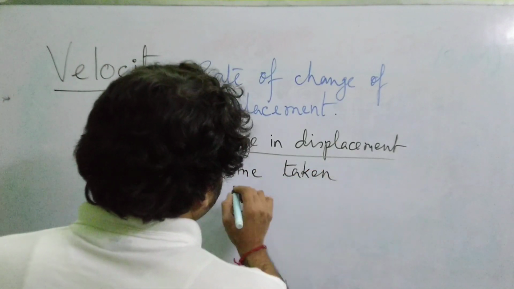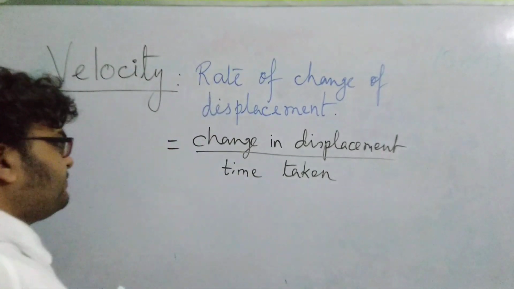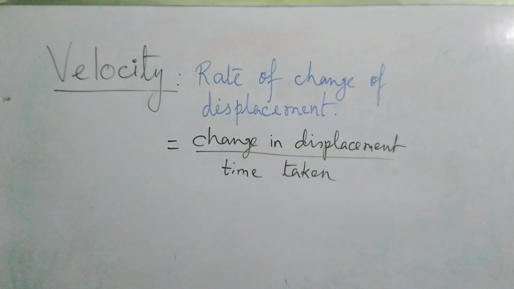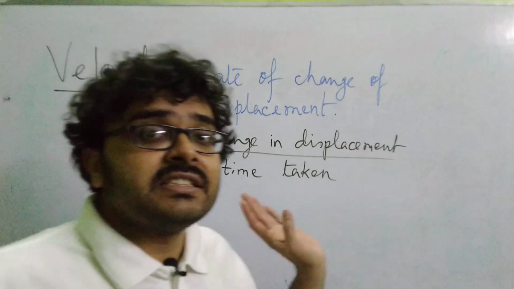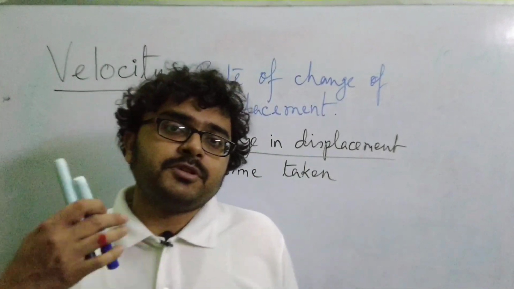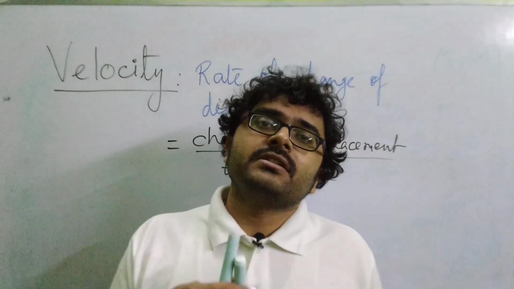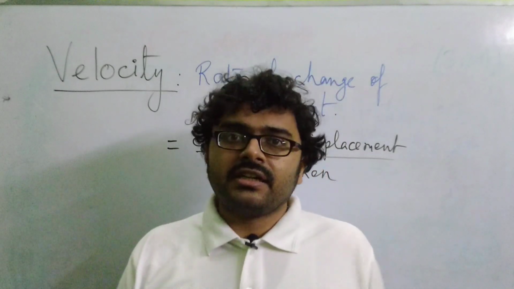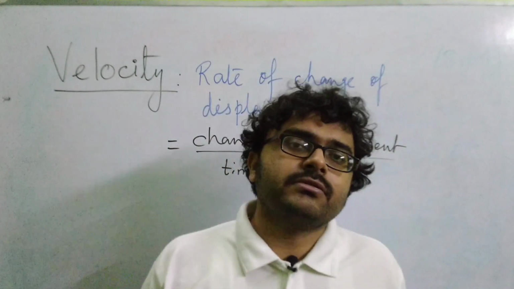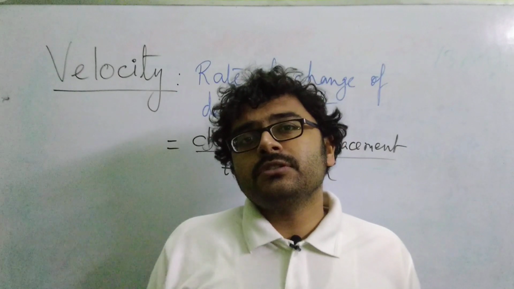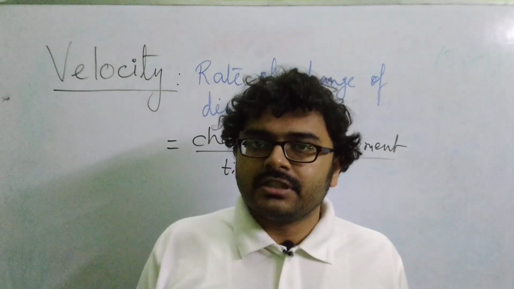Now, as you know, displacement is a vector quantity, whereas time, is it a vector or scalar? Please try to recapitulate. Time does not need any direction, so it's a scalar quantity. When you divide a vector quantity by a scalar quantity, the quantity that you obtain is also a vector quantity.